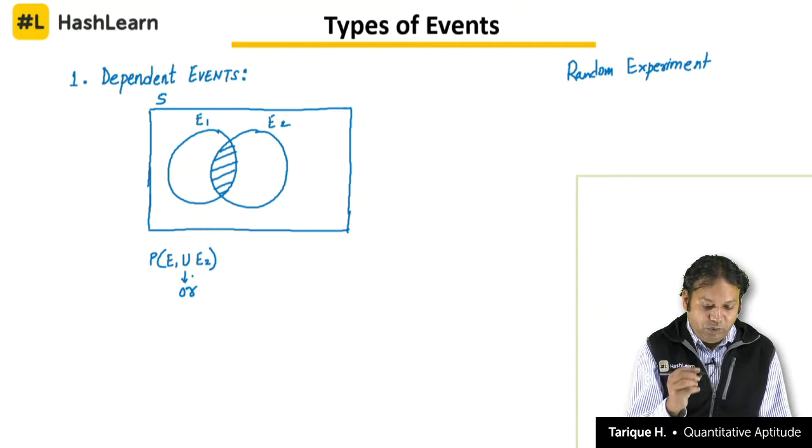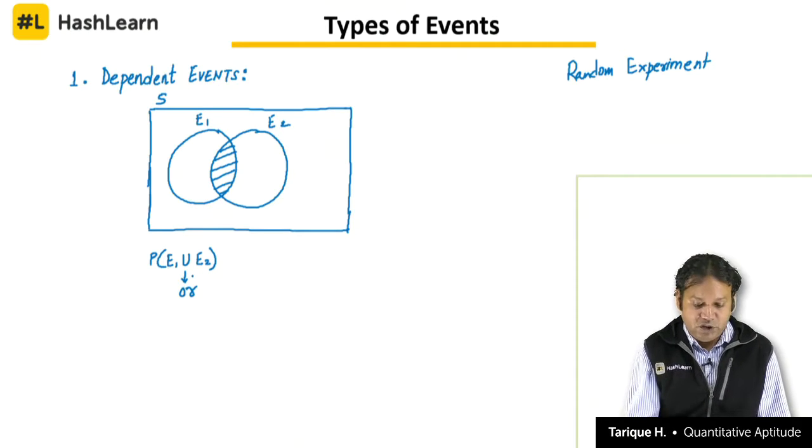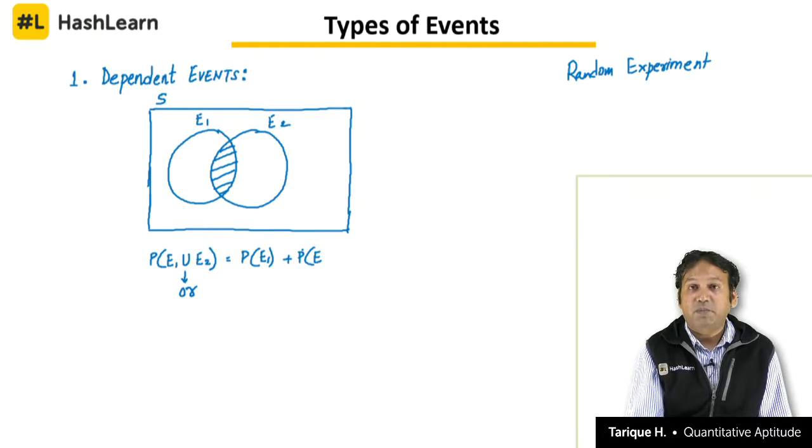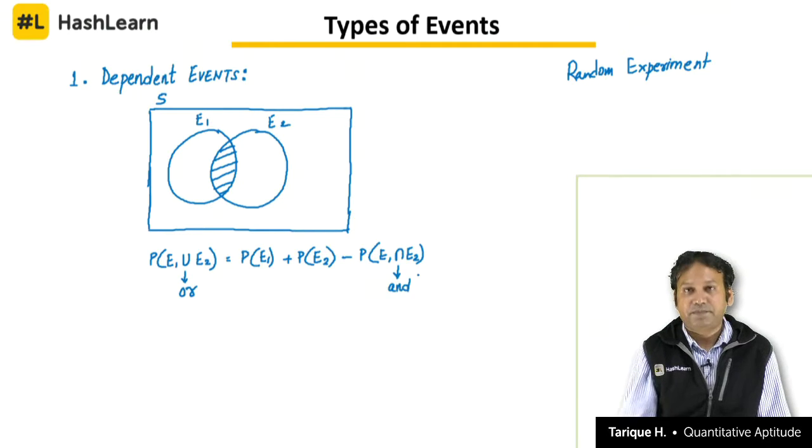The probability that E1 or E2 will happen is equal to P of E1 plus P of E2. So, we find the probability of E1, the probability of E2, and then subtract the probability of E1 intersection E2. The intersection means that both the outcomes will happen.